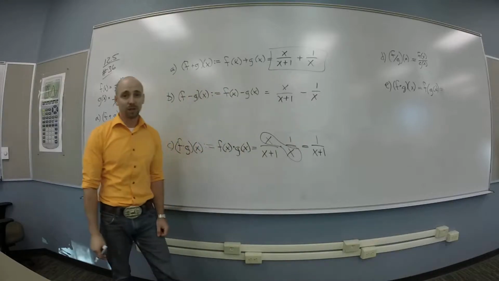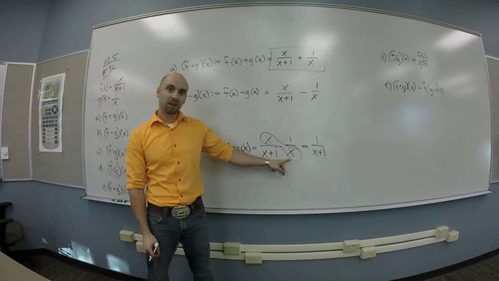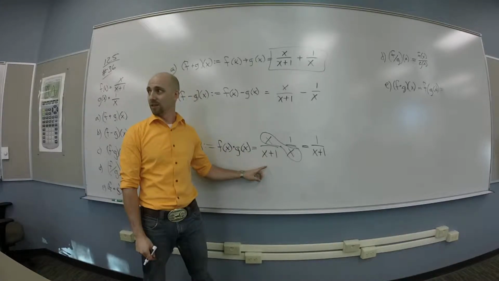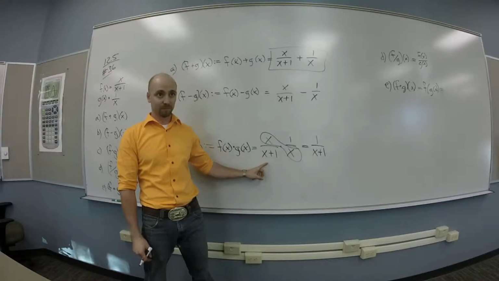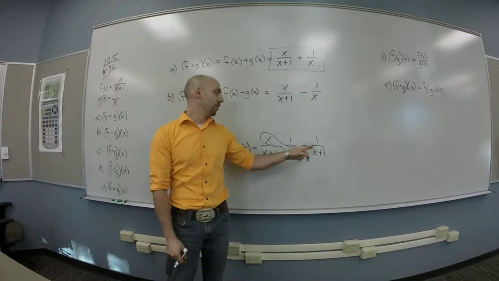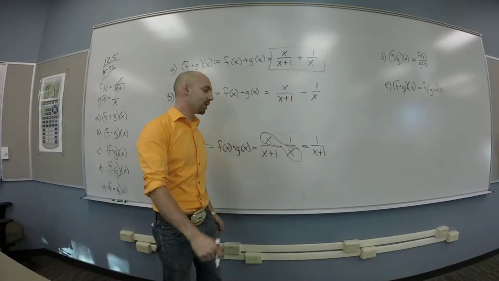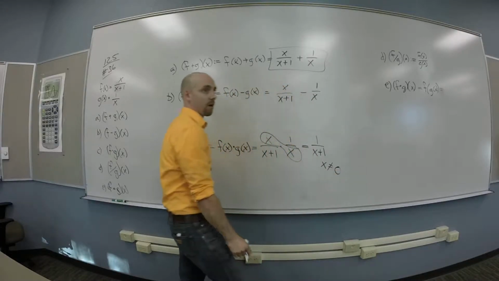I should probably notice that at this step, this had a domain restricted to being not 0 or negative 1, right? You guys see that? The bottom can't be 0. So this one doesn't have that domain restriction, so I should probably add a little note. X isn't allowed to be 0 here.